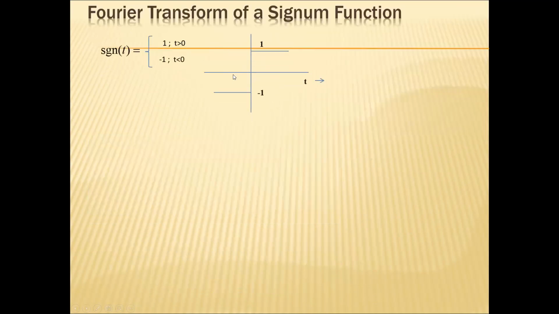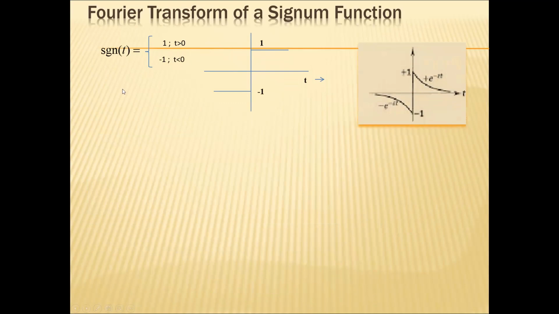So once you calculate this, try to calculate the Fourier transform of a signum function. The signum function is defined as 1 for t greater than 0, and minus 1 for t less than 0. So you have a positive pulse and a negative pulse like this, and a practical signum function can be represented like this.